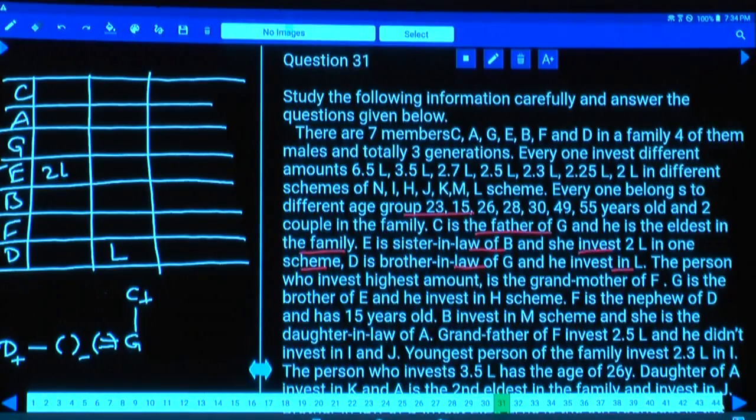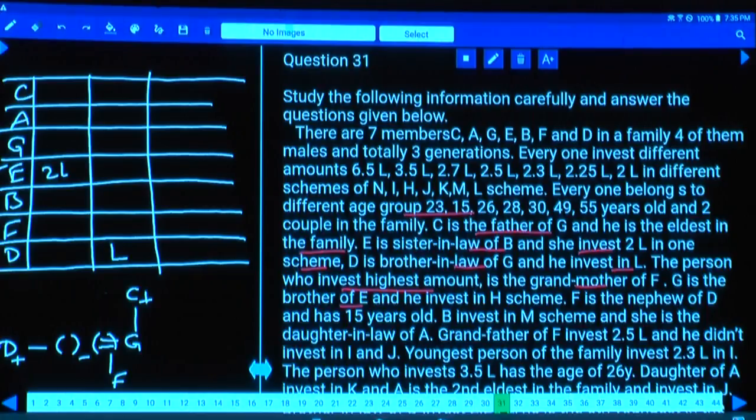And the next one. The person who invests the highest amount is the grandmother of F. Now F comes into the third generation, isn't it? F can be D's child or someone else's child. And this person, the highest investor, is the grandmother of F. G is the brother of E. Now G is the brother of E.